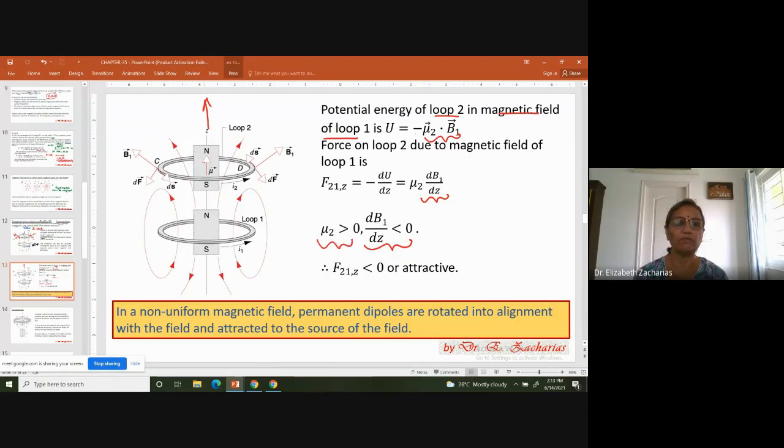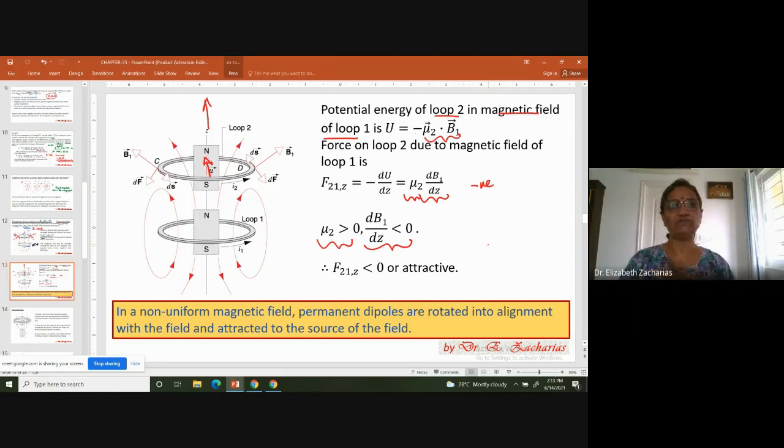Mu2 direction is positive. So you have a product of a positive number and a negative number, which is negative. And you know that whenever a force is negative, it is an attractive force. So that's how we can use the concept of potential energy to explain this attractive force.